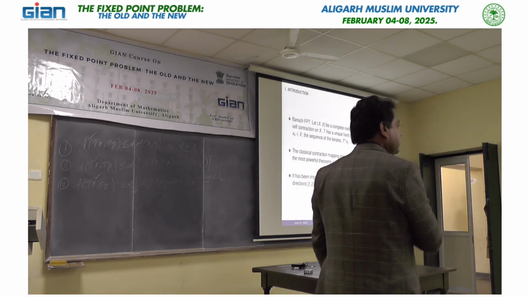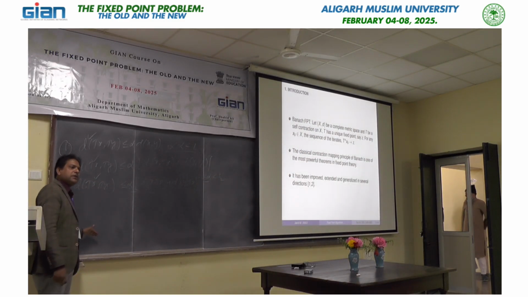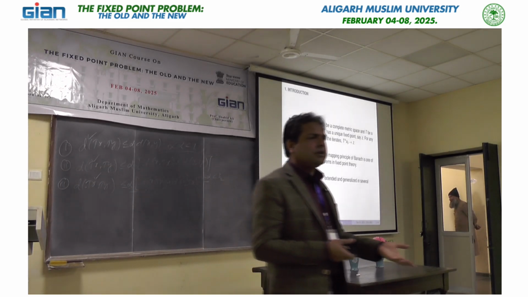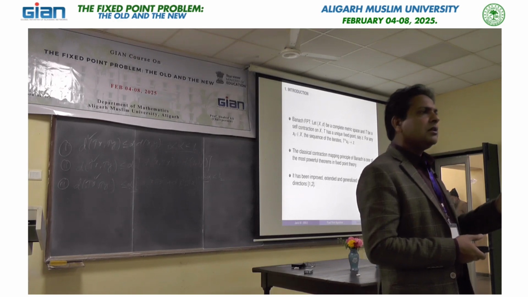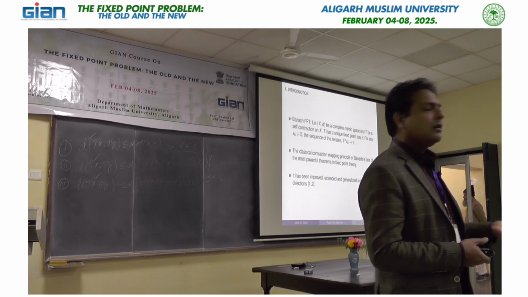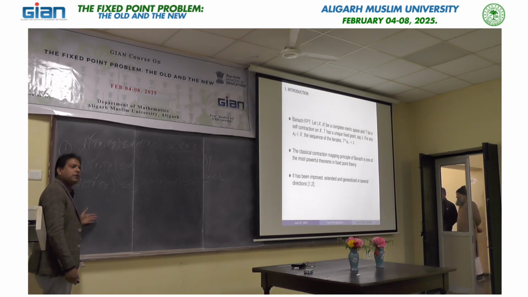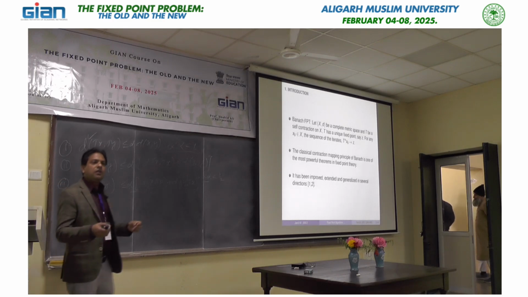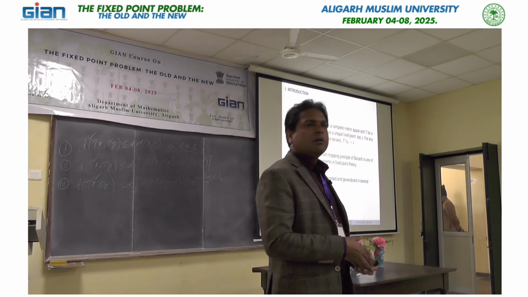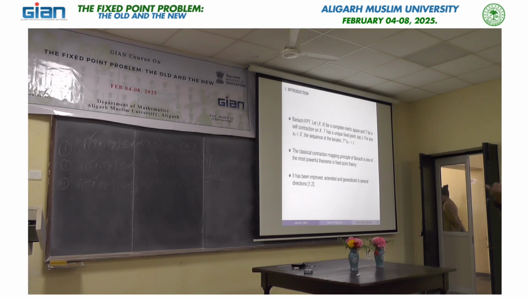So we have these classes: contraction, Kannan, and then Chatterjee, and then we have basically the Zamfirescu operator, and later on they extended this idea to the weak contraction or almost contraction that unify all the things. But every time the idea of the proof was almost similar or the same. We can say all these operators, contraction, Kannan, Chatterjee, Zamfirescu and weak contraction, are basically strongly Picard operators. So strongly Picard operator means when we have a unique fixed point of a map, then this sequence always converges to the fixed point.